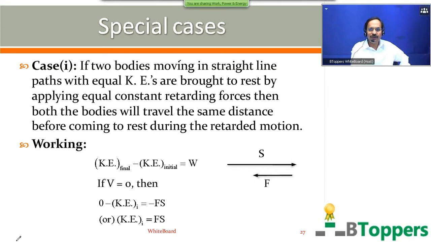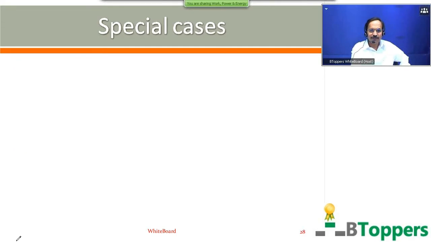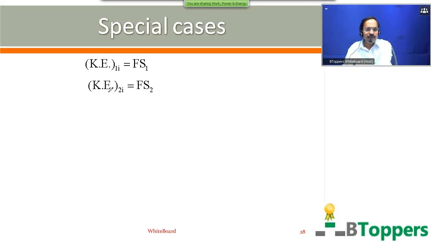I am going to show you the continuation of this working. Using the last equation, the initial kinetic energy of the first body you can write as F into S1. KE1i represents the initial kinetic energy of the first body at the beginning of the retarded motion. F is the magnitude of the retarding force applied, and S1 is the distance traveled by the first body during the retarded motion before it comes to rest.